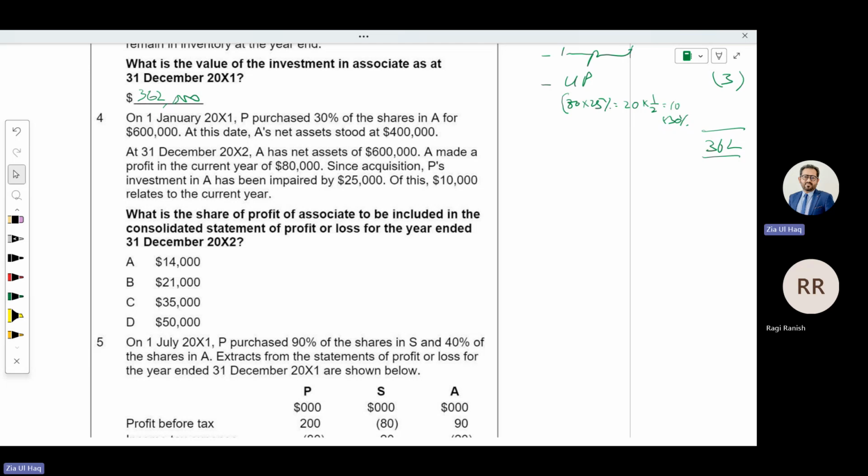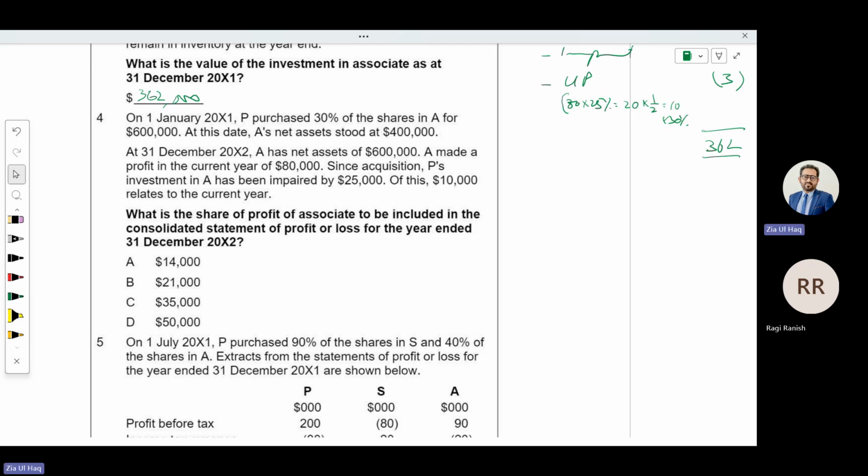On 1st January 20x1, P purchased 30% of shares in A for 600,000. At this date, A's net assets stood at 400,000. When? 2 years back. At 31st December 20x2, A has net assets of 600,000.